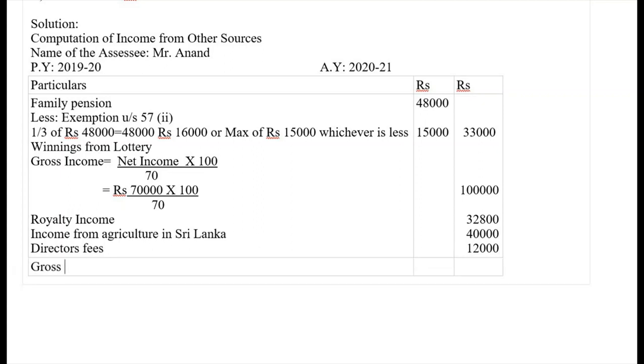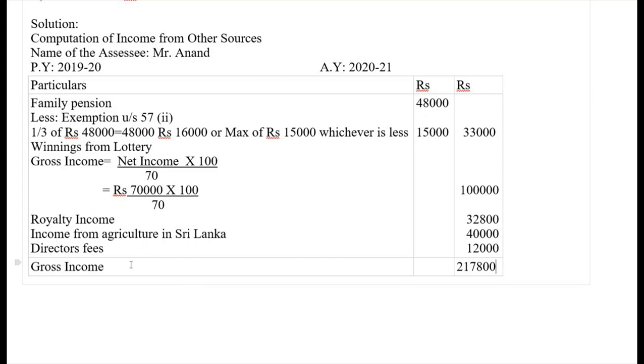So this is the gross income. Here we are going to add: 1,33 plus 32, 1,65 plus 40, 2,05 plus 12, 2,17,800. Now let us check here: 800, 2 plus 2 is 4, 4 plus 3 is 7, 3 plus 3 is 6, 6 plus 2 is 10, 10 plus 1 is 11, carry 1, 1 plus 1 is 2.